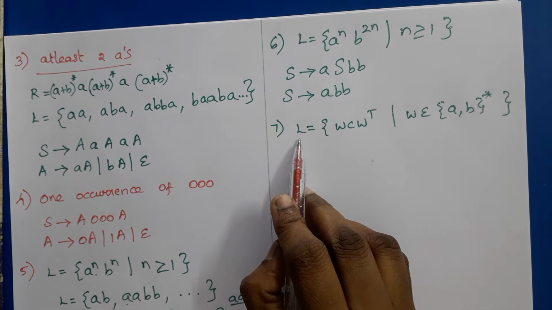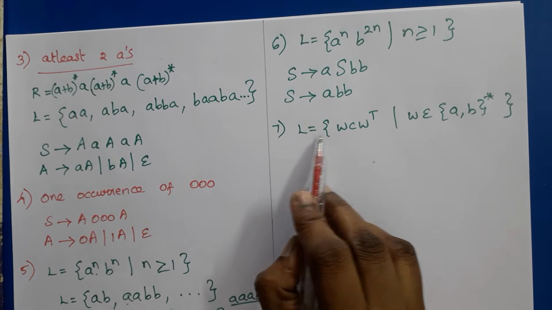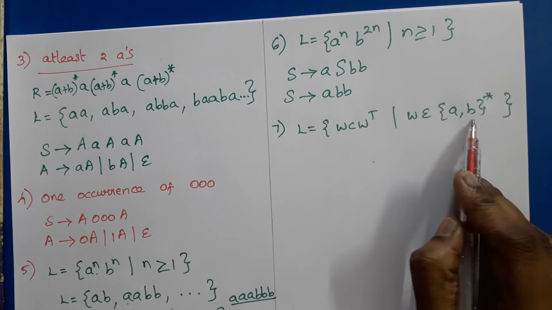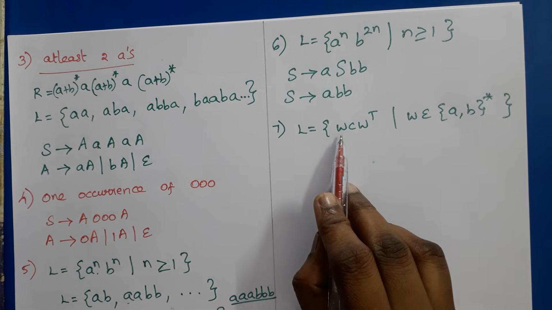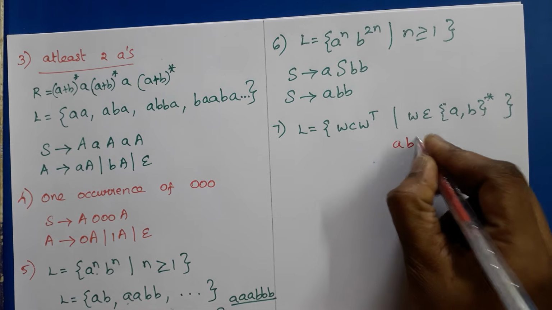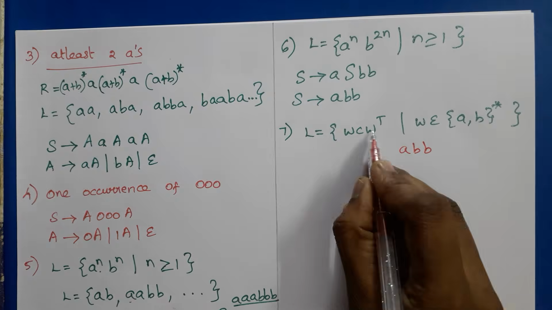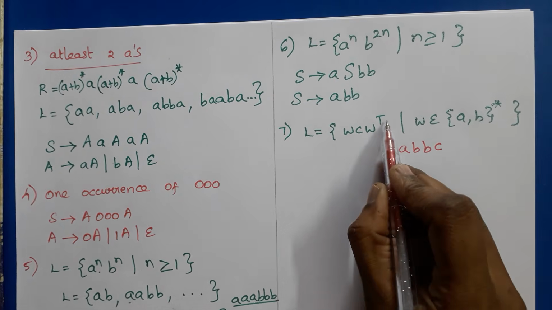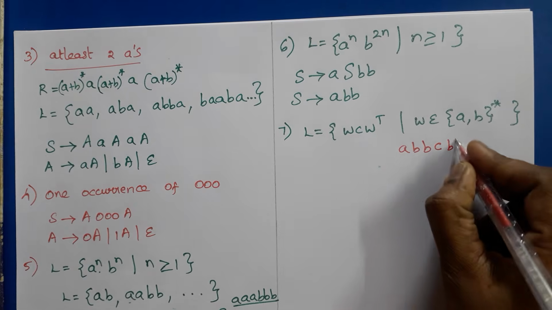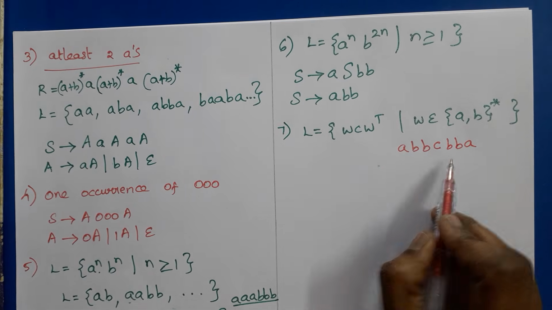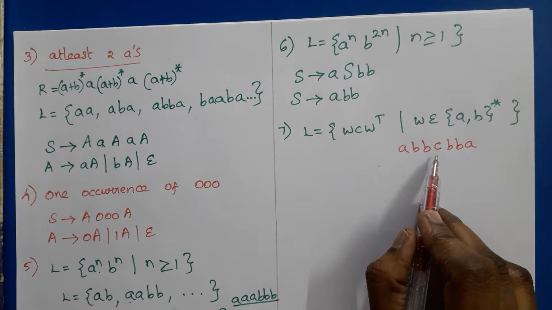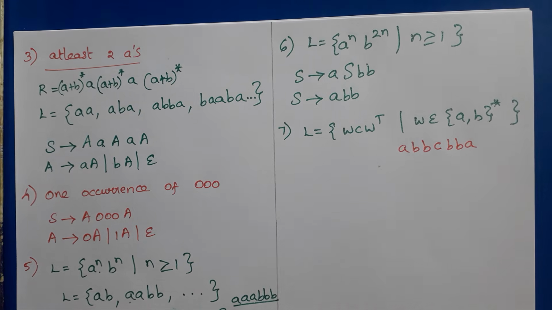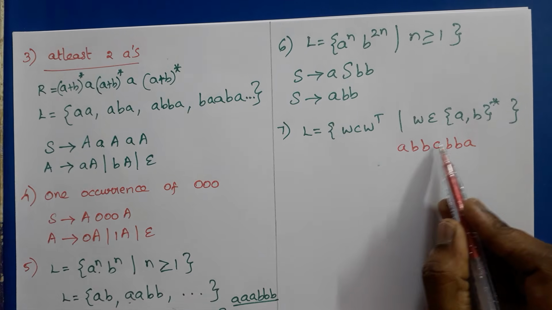another problem is construct a CFG for this language. L is equal to W C W transpose such that W belongs to {A, B} star, any number of A's and B's. So if we have got ABB as W, then it should be followed by the center C, then W transpose, this is W, so transpose is BBA, right? So this is a palindrome string actually. This one is an odd length palindrome with the center marker C.